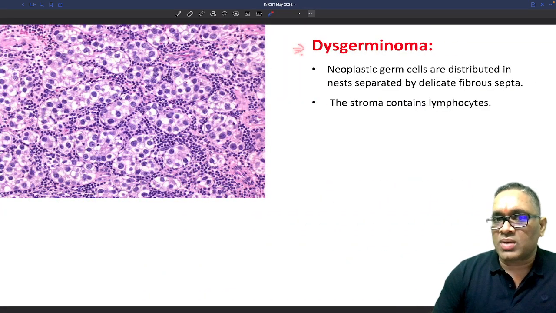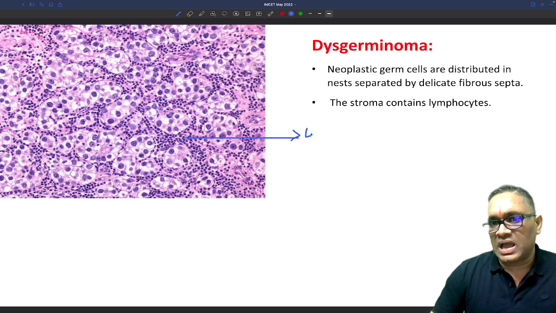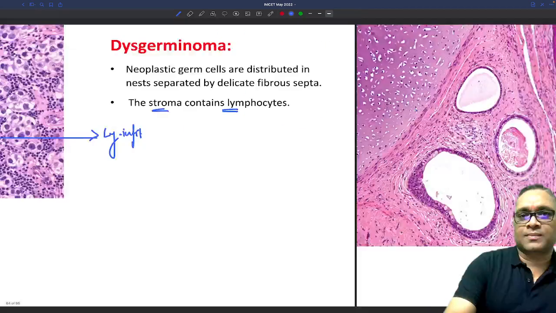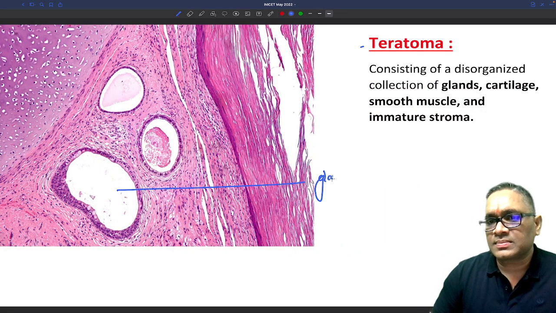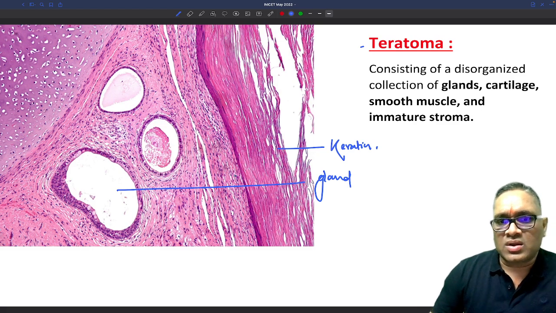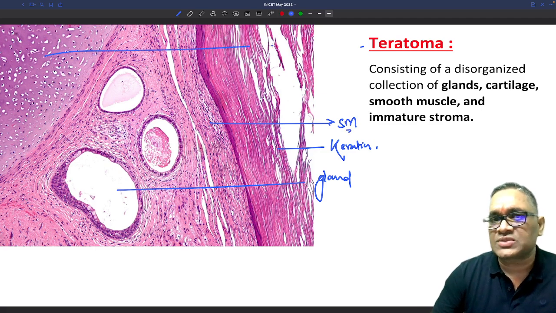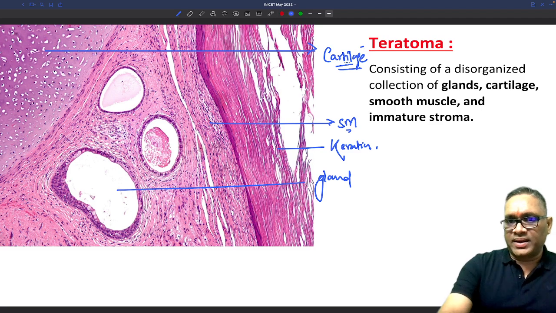As I have told you, in dysgerminoma you have sheets and nests of tumor cells, and you can see the lymphocytic infiltrate. That's what I was telling you in that question also. The stroma contains lymphocytes, right? And in teratoma, you can see they will have glands. You can see these are the glands, right? You can see the ectodermal origin, keratin is present, right? And you can notice there are areas of smooth muscle. And this one, the most important one, is showing you the cartilage also. So when you have these kinds of things, then you can think about teratoma, right?